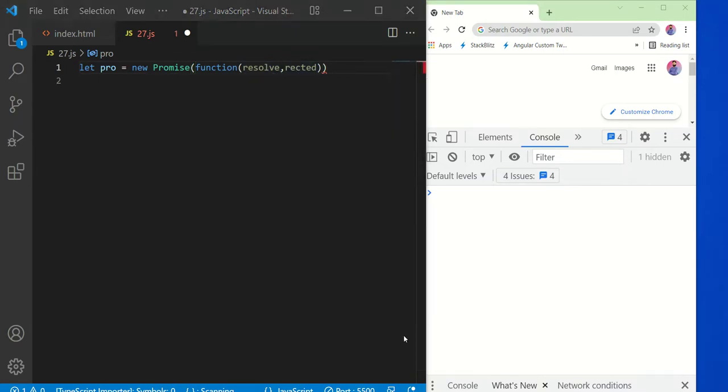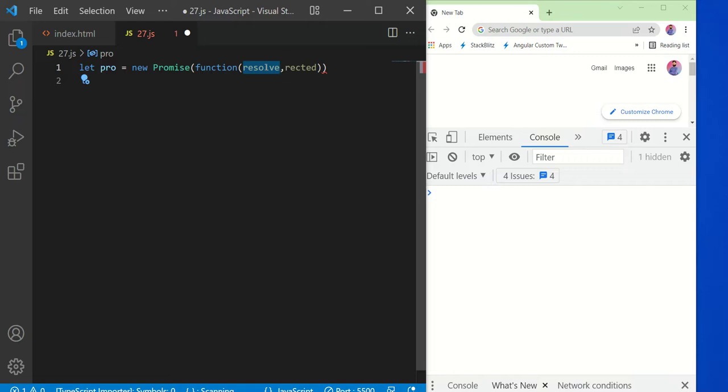It means if we get the data, then it will get resolved. Suppose we are calling an API, and it may happen that we didn't get the proper data we need. Maybe a network failure happened, or any error happened, or a bad request.